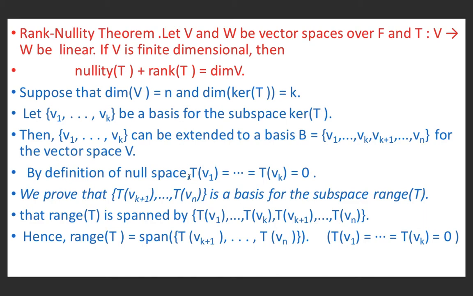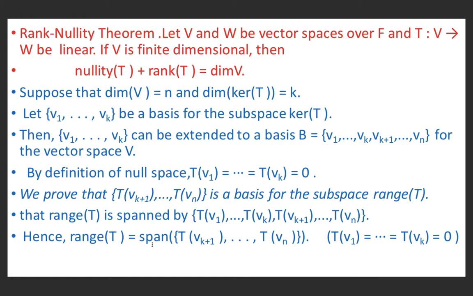By definition of null space, Tv1 through Tvk equal 0, because v1, v2, ..., vk are elements of kernel of T. So Tv1 equals 0, ..., Tvk equals 0. Now we will prove that Tvk plus 1, ..., Tvn is a basis for the subspace range of T. It is a set consisting of n minus k elements. And it means range of T is spanned by Tv1, ..., Tvk, Tvk plus 1, ..., Tvn.